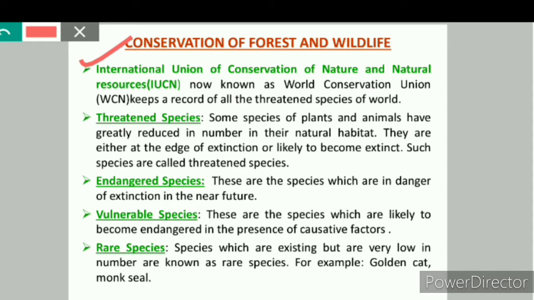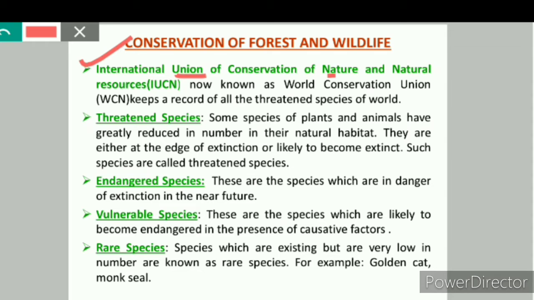So we know that with all the dangers to loss of biodiversity, it has become highly important to adopt some measures and ways to protect wildlife and to increase their number. International Union of Conservation of Nature and Natural Resources, IUCN, is now known as World Conservation Union. It keeps a record of all the threatened species of the world.